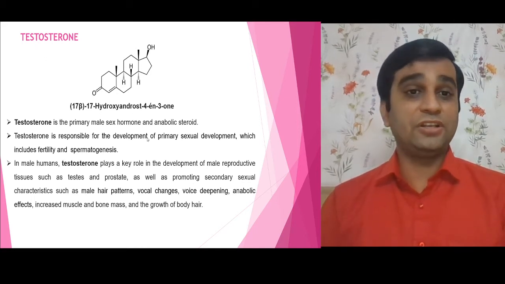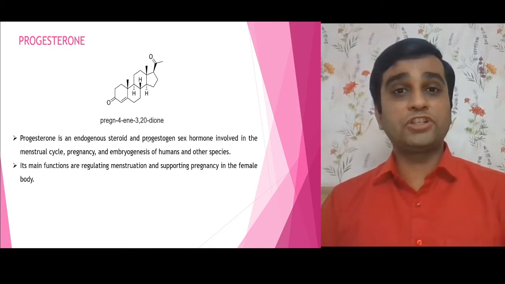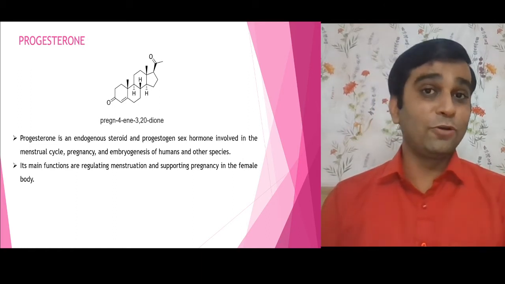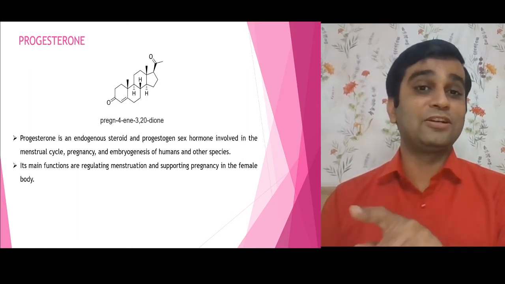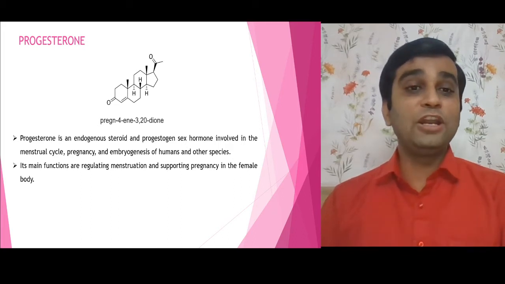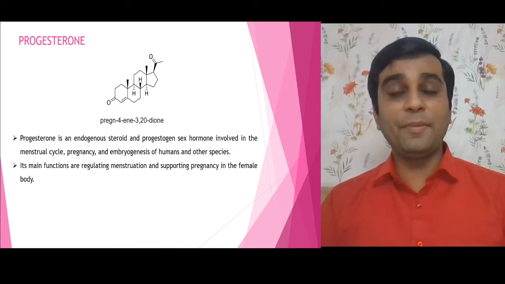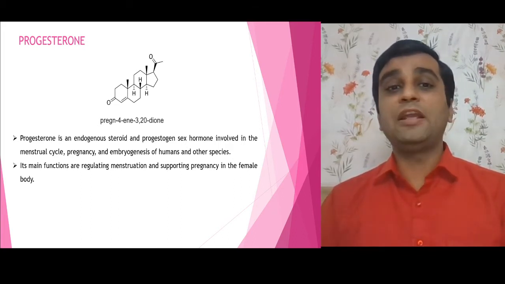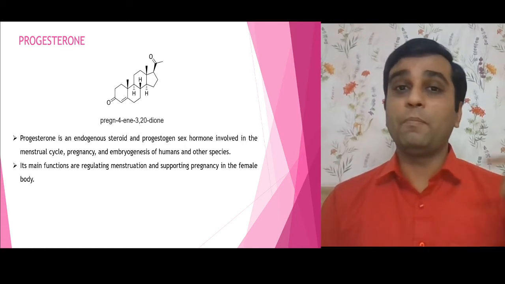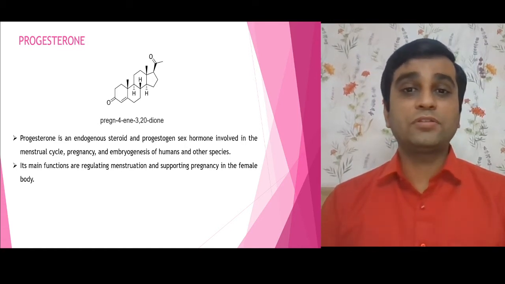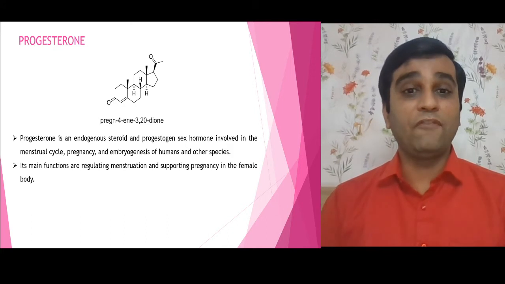The structure is given. If I talk about progesterone, again the nucleus is C21. That is the pregnane nucleus. As far as the female is concerned, definitely it plays a very important role in regulation of the menstruation cycle, and of course in supporting pregnancy in the female body.